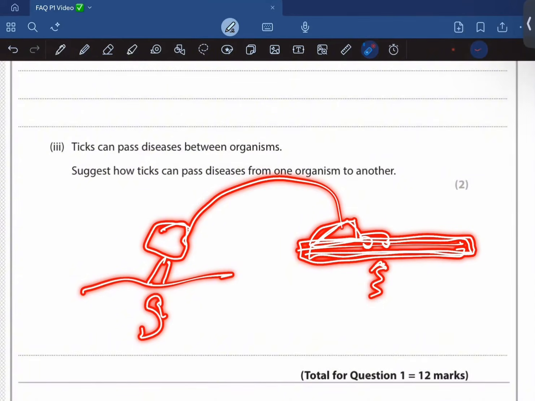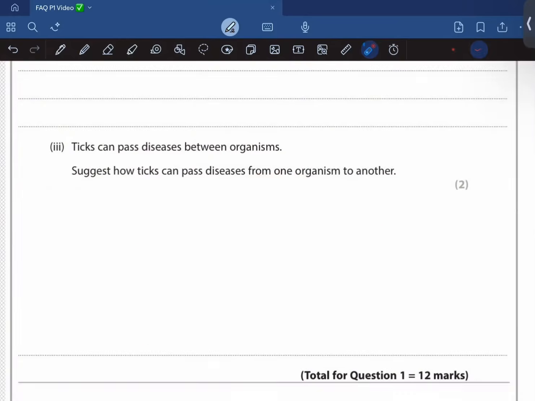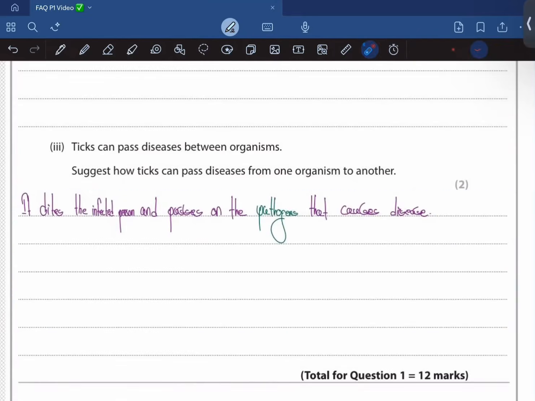And once it does it, as it bites with its teeth, it would cause some of the pathogens to enter into the blood of the second person as well, right? So yeah, that's what I've written. It bites the infected person and passes the pathogen that causes the disease. Moving on.